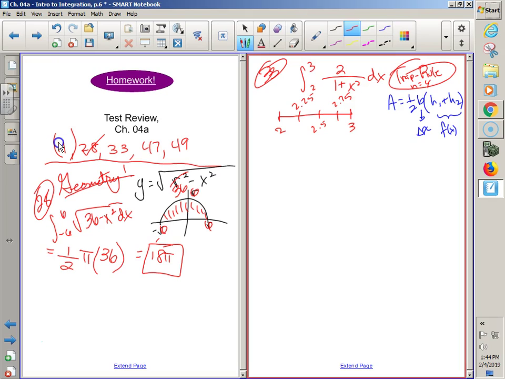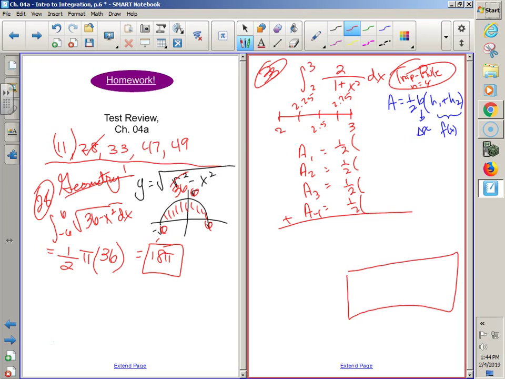So then I need to go ahead and set up, if I was doing it the long way, I'm going to have 4 trapezoids. You don't have to show me A1, A2, A3, A4 tomorrow, or however many there are. You technically only need to show me the long drawn-out version, but somehow I need you to show me. Since they're all trapezoids, they're all going to get 1/2 because that's the formula. Now, for the bases, if you were to see this in a table, the information would be given to you as such: 2, 2.25, 2.5.